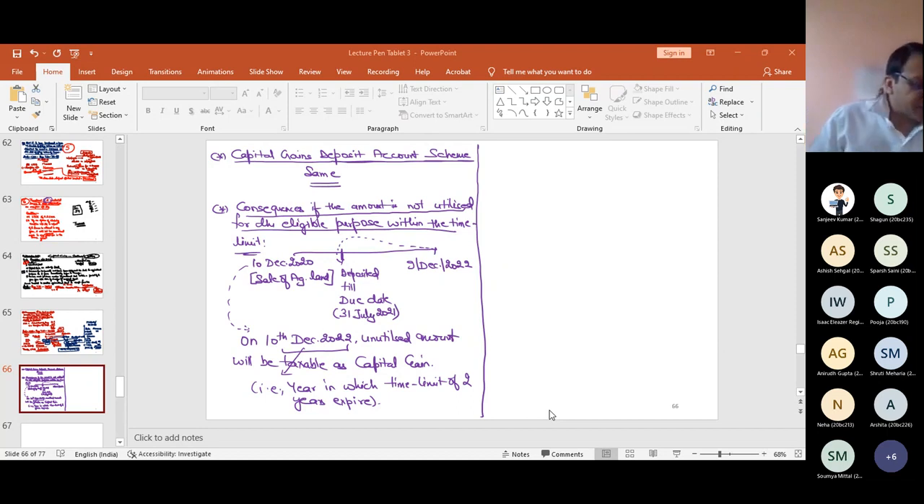In case I am a businessman, for example, if my sales exceed 1 crore per year, then I have to get my accounts audited under section 44AB. In case I'm a businessman, then under section 44AB, I have to get my accounts audited if my turnover exceeds 1 crore.